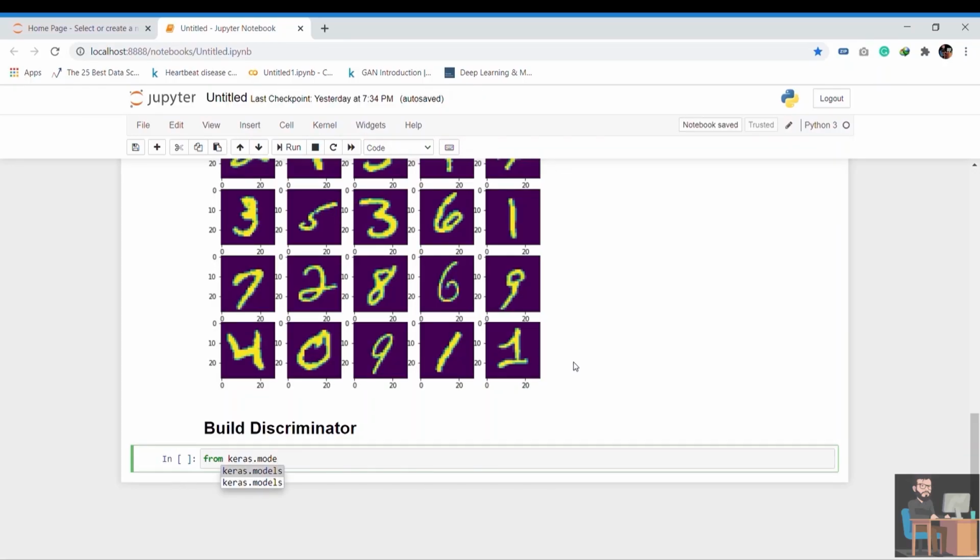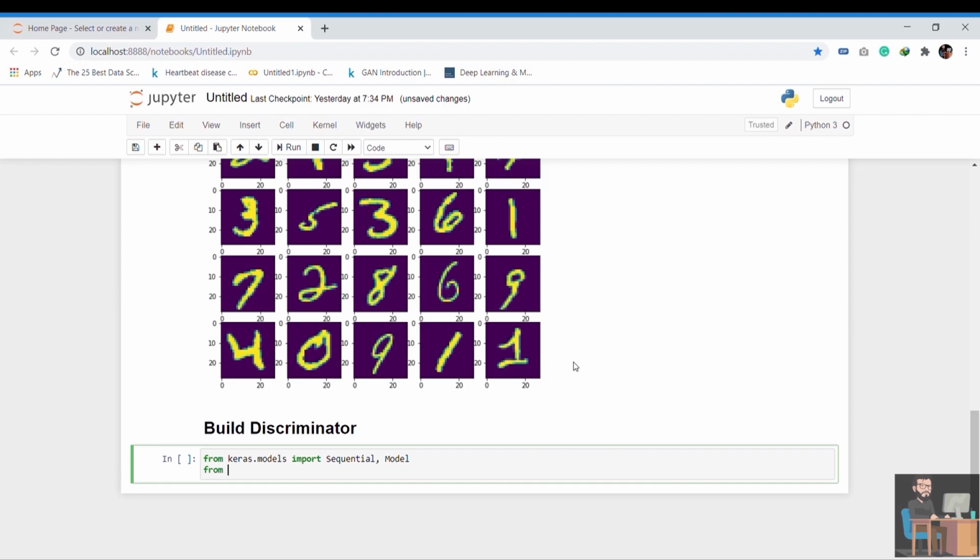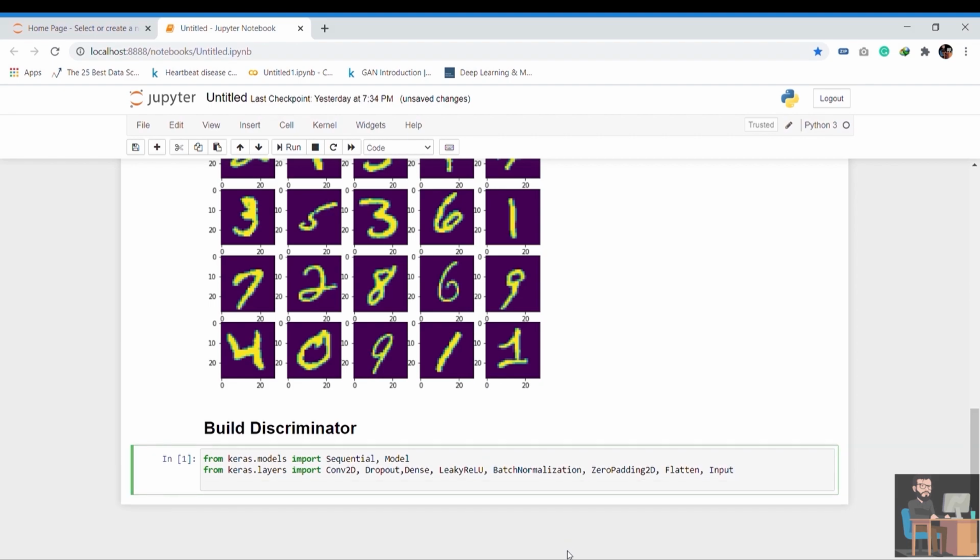This is our sequential model, where we have a linear stack of layers. Building the GAN: start by importing Sequential and Model for arranging layers, and import the convolutional layer. Dropout to prevent the model from overfitting. Dense to make the classifier. Leaky ReLU to prevent the dying ReLU problem. For more on this, click the i button to see more about why we use leaky ReLU. Batch normalization is for normalizing data during training. Zero padding for adding a layer of zeros on the rows and columns of a matrix. Flatten, we know. Input as the input layer for the model.